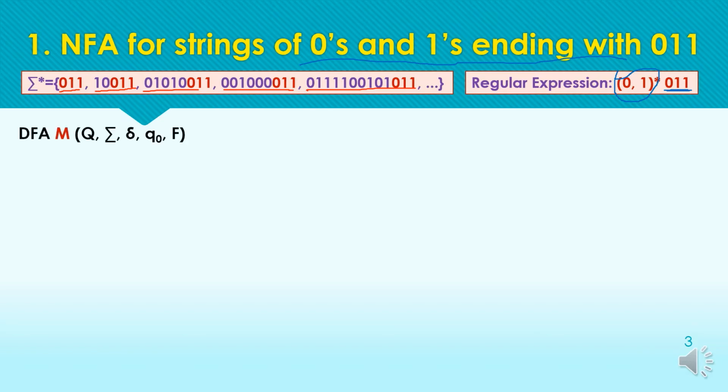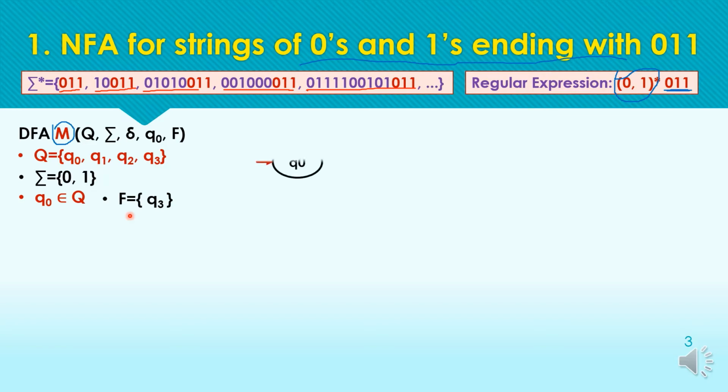Starting with the tuples, we have defined the machine with name M and 5 tuples. Here the input symbols are 0 and 1, the set of possible states is Q0, Q1, Q2 and Q3, Q naught is the initial state, and the final state is Q3. As we have covered all these things in DFA, if you have not practiced those questions, please go through all those DFA construction questions. Only then will you be able to understand these NFAs.